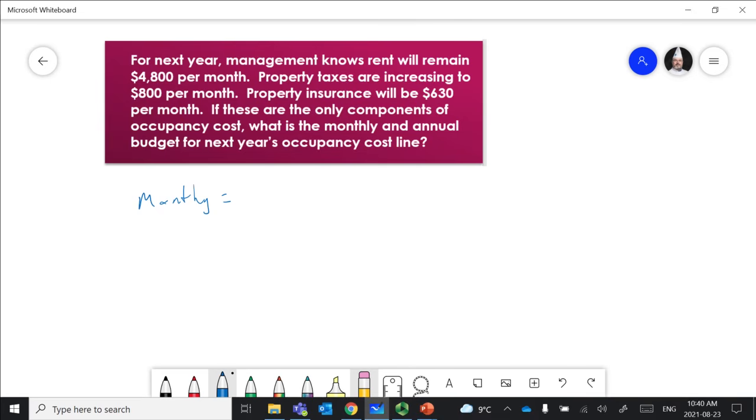So we know our monthly is going to be our $4,800 plus our $800 in taxes plus our $630 in insurance, equals $6,230. $6,230 is going to be our monthly cost. So for annually, how many months are in a year? 12, right? So we can multiply times 12 and we'll get an annual cost of $74,760.